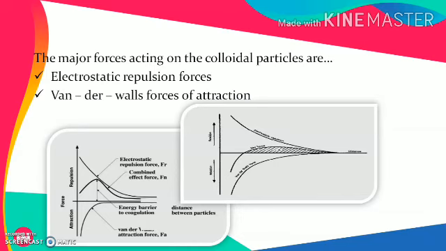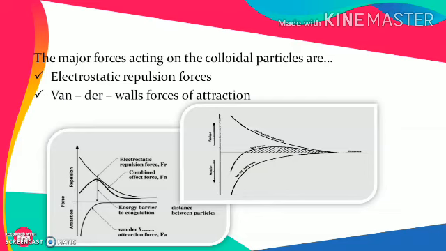If van der Waals forces are predominant in nature, then they will result in attraction of similar kinds of particles, and are the major forces resulting in the agglomeration. Now, generally what happens is that the electrostatic or repulsive forces are dominant in nature, because of which these particles are unable to come together.